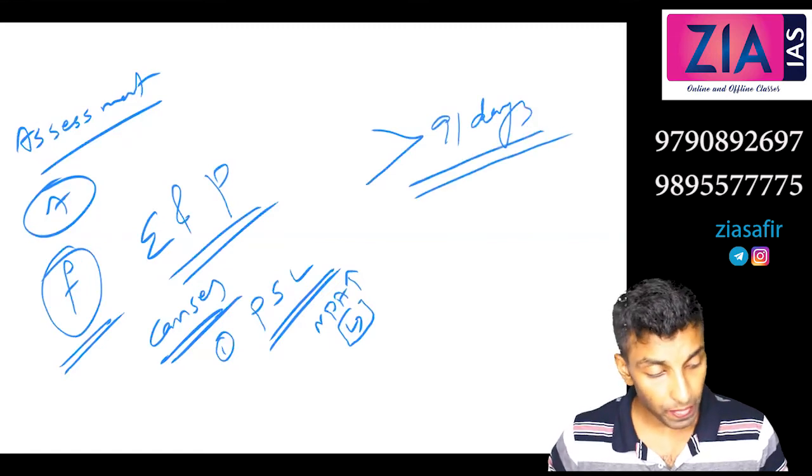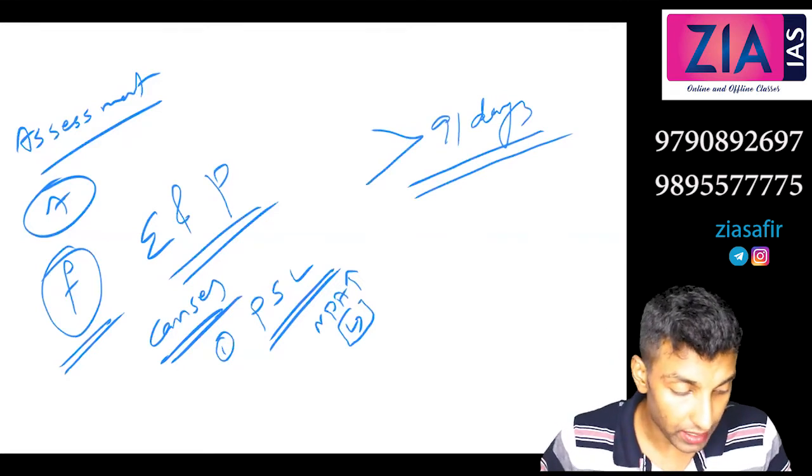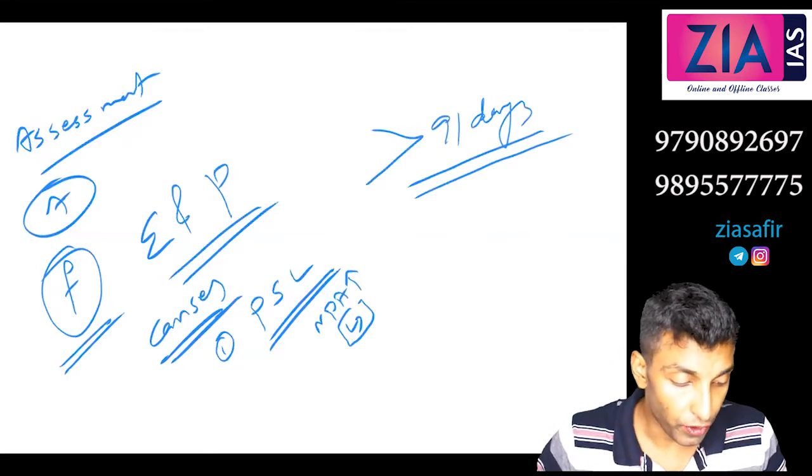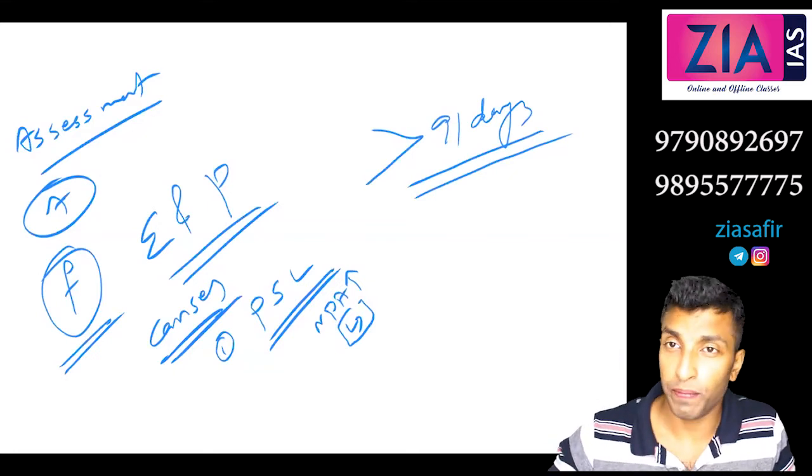So NPA: these are bank loans on which installment of principal or interest remain overdue for a period of 91 days or more.